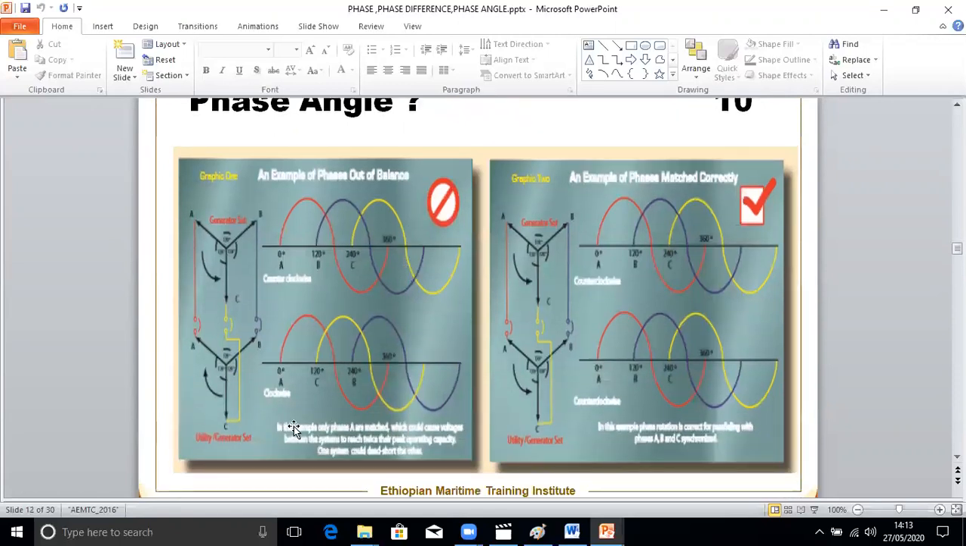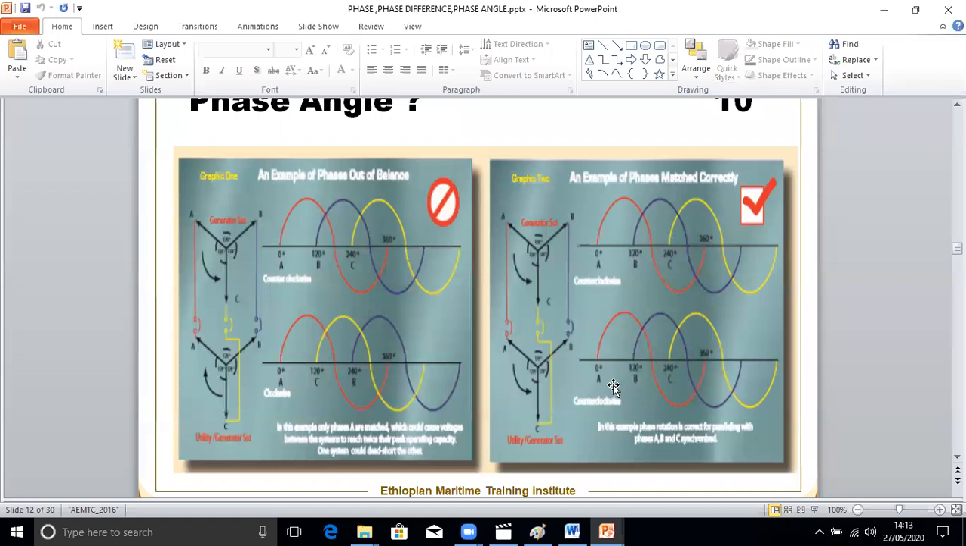Now, in this diagram, the phase is out of balance. A, B and C should be at 0, 120 and 240 degrees. But in this direction, you can see it is A, C and B. So what is the correct sequence? It should be A, B, C in the same sequence. The phase angle should be the same.